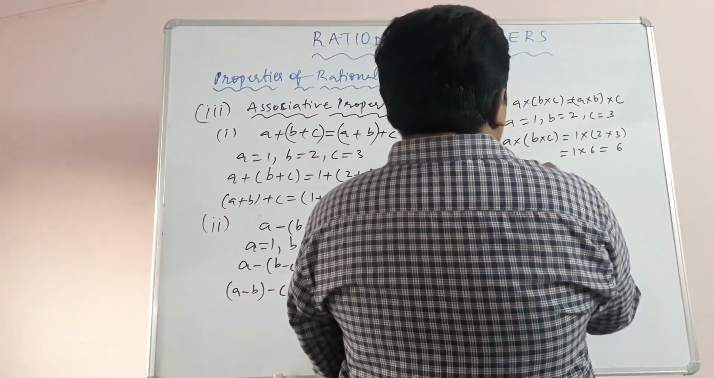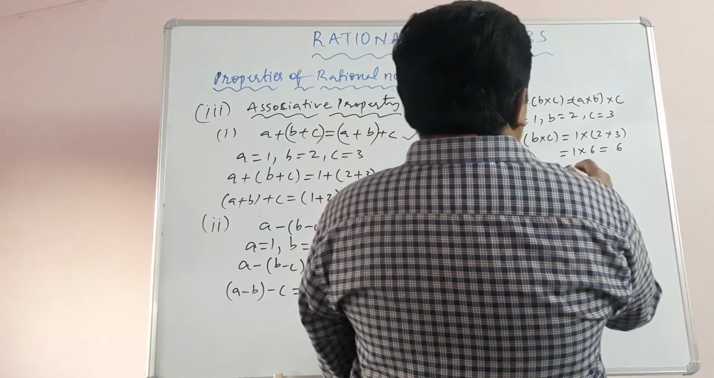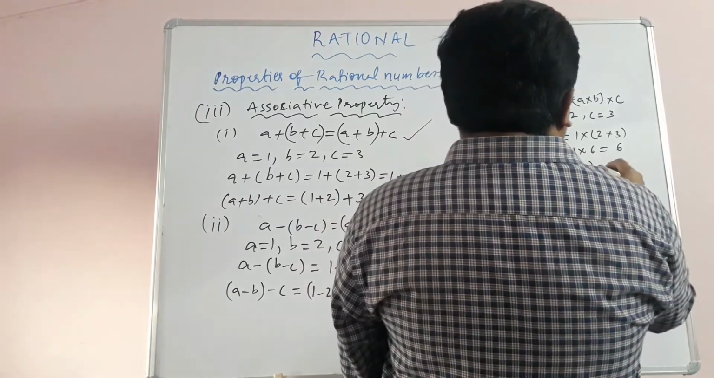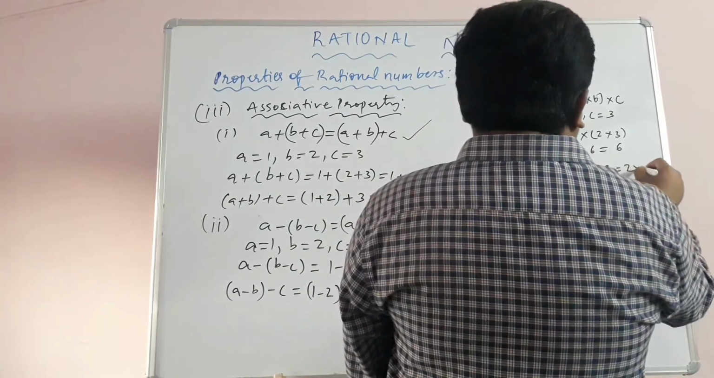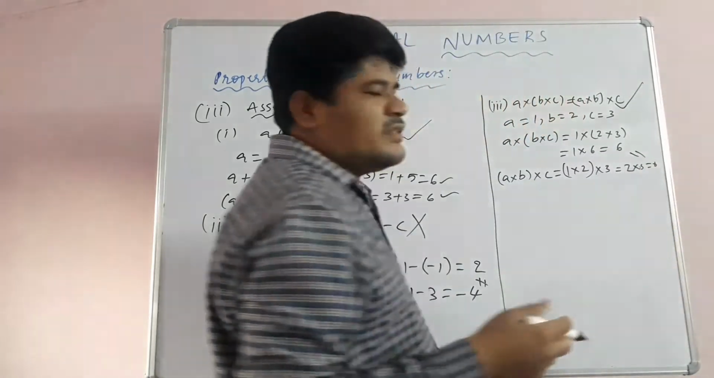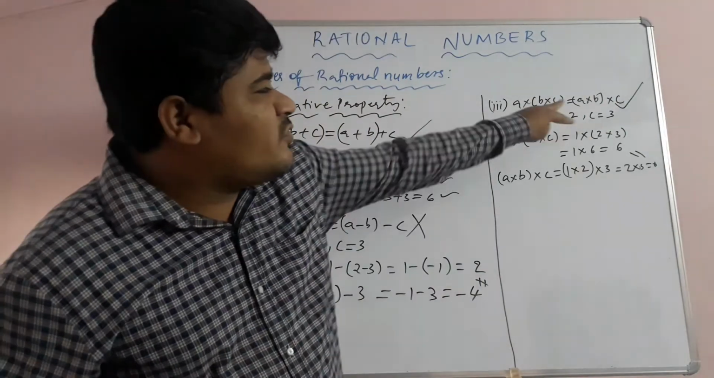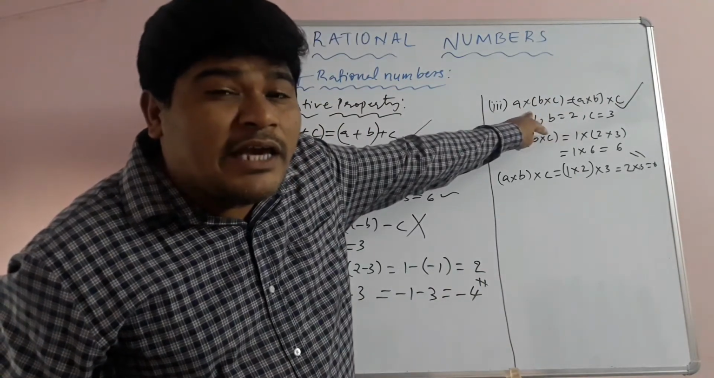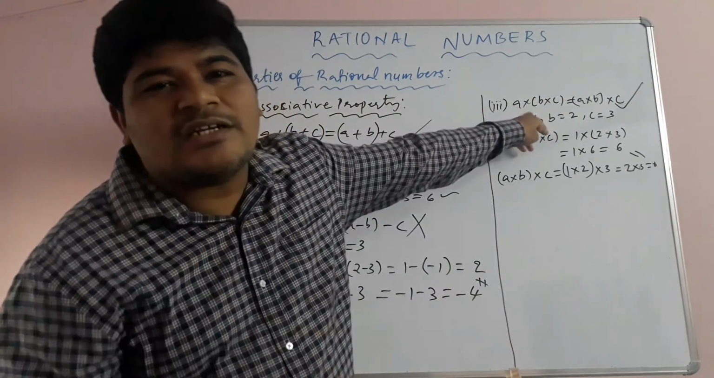Now let's see RHS. (A into B) into C. So children, that is (1 into 2) into 3. 1 twos are 2 and 2 threes are 6. So LHS is equal to RHS, no? So we can tell that rational numbers are satisfying the associative property under multiplication.